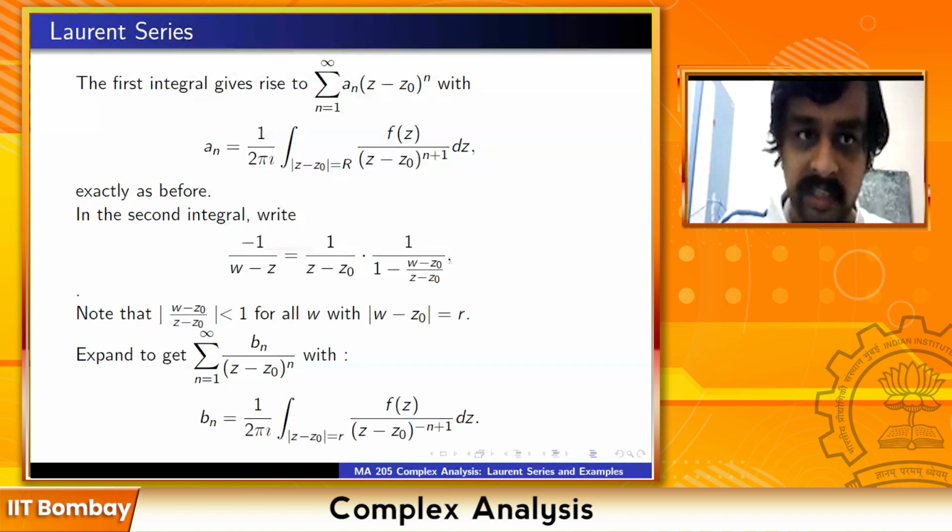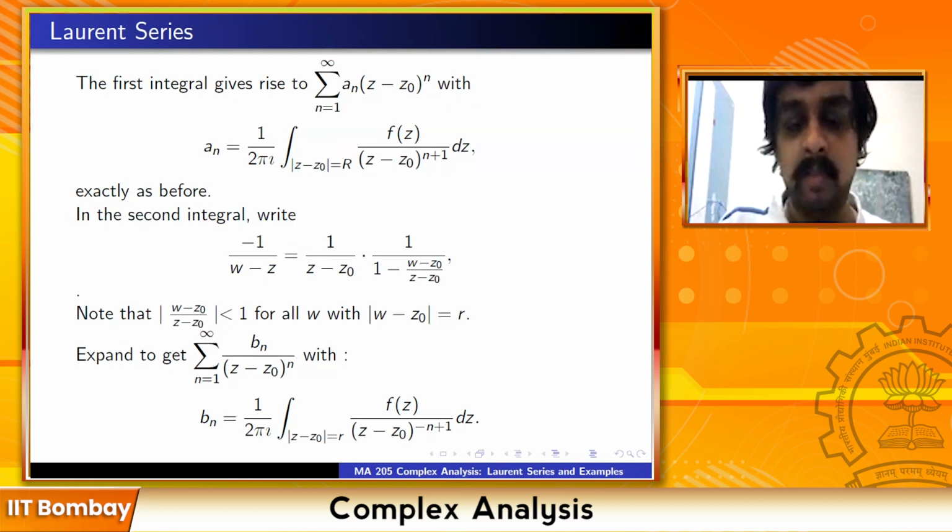So proceed in exactly the same way as the first integral. So this is what we get. This is just tweaking the previous argument for the Taylor series expansion.